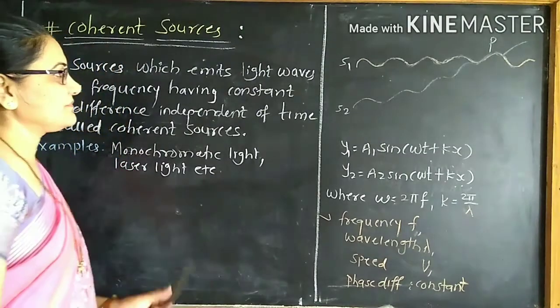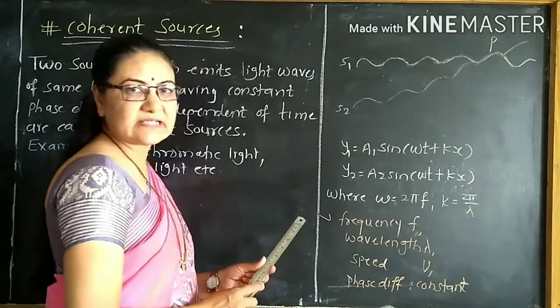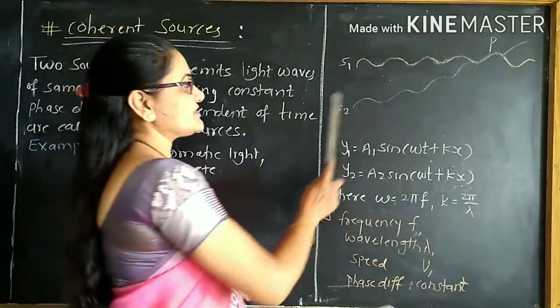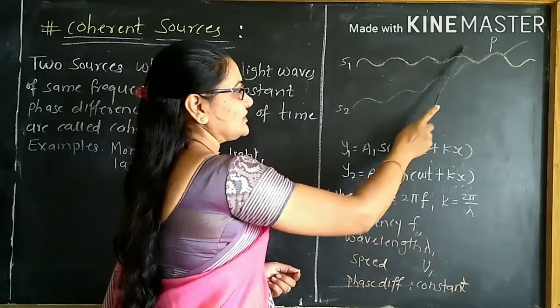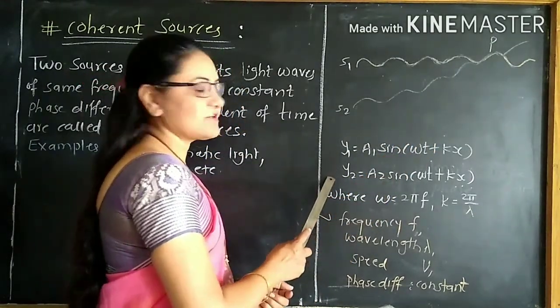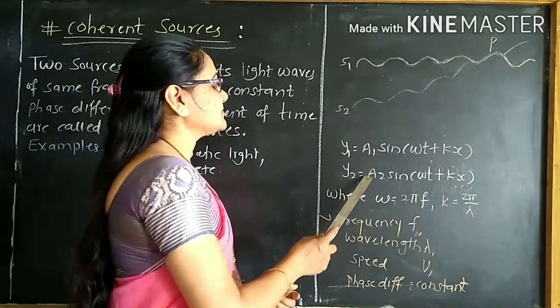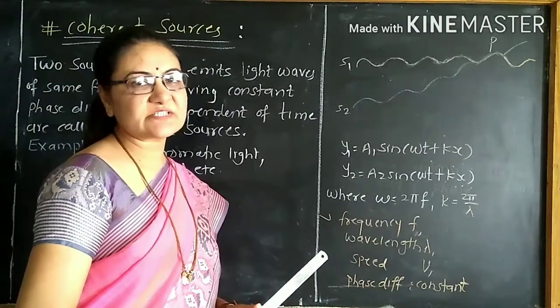Look at this diagram. Here in this diagram, suppose S1 and S2 are the two sources. They are sending out waves in this direction. At the point P, both these waves overlap. These are nothing but wave equations. In this wave equation, A1 and A2 are the amplitudes for the respective waves.